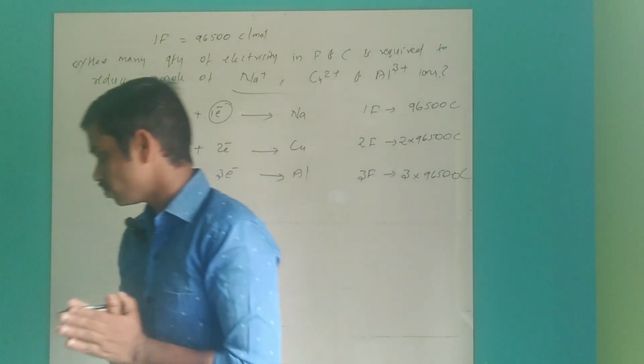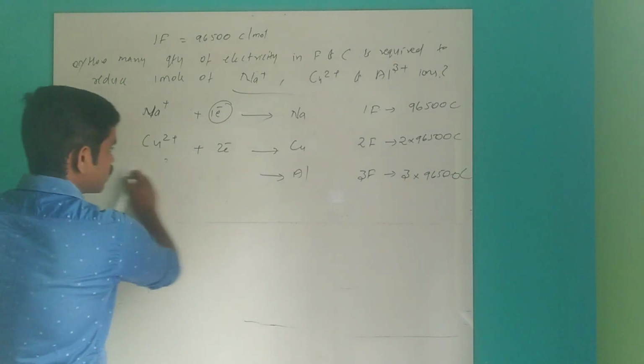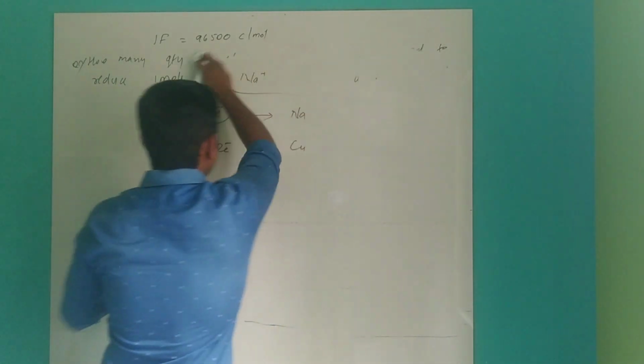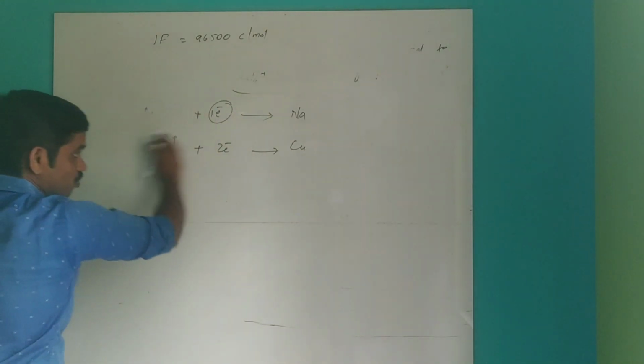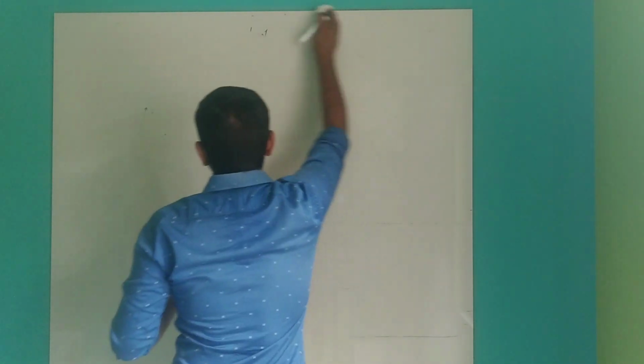Based on this, in the last 20 years, NEET has asked 2 questions from the topic of Faraday, not from the first law.